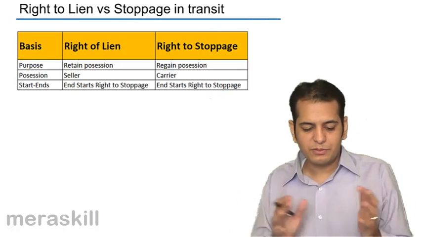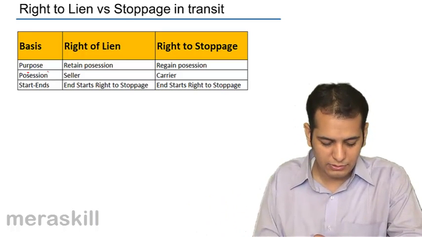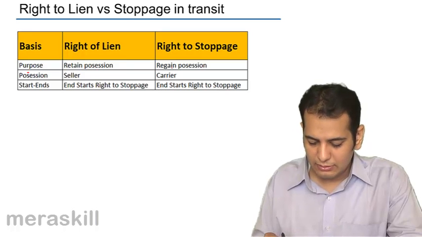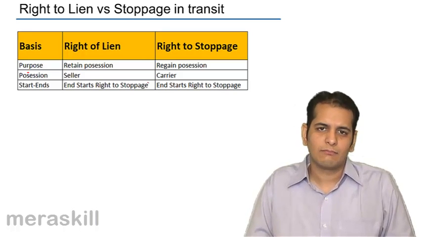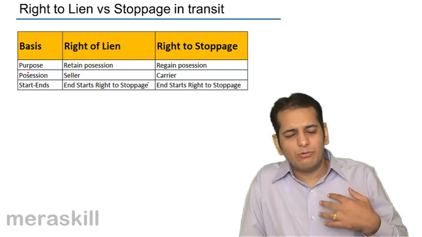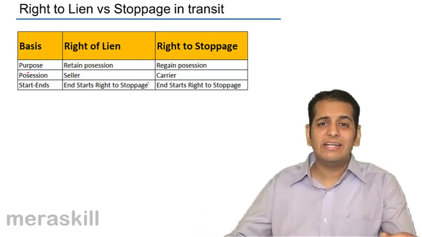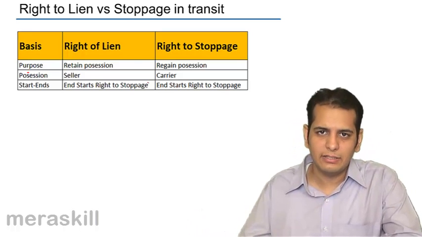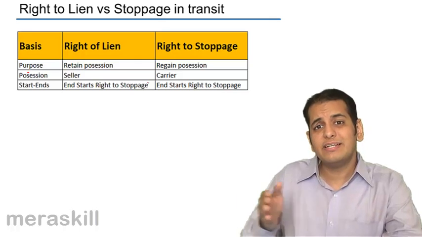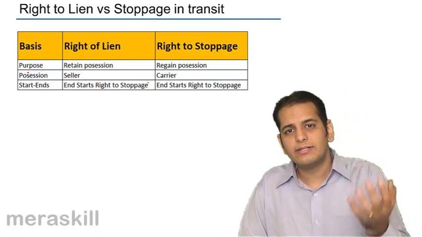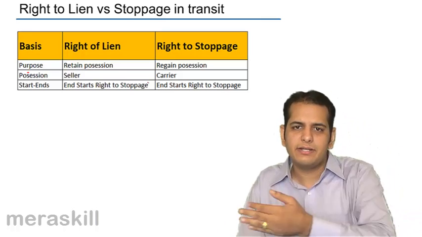Now let us distinguish between right to lien and right to stoppage in transit. First, the purpose here is to retain possession and here is to regain. Now these are very confusing words, retain and regain. What is the exact meaning and how do we use it in our daily parlance? I'll give you an example for this. India won the World Cup in 1983. It was the first time India won the World Cup. Before that, West Indies had won it. West Indies won it in 75. Then they again won it in 79. And later on in 83, India went on to win it.